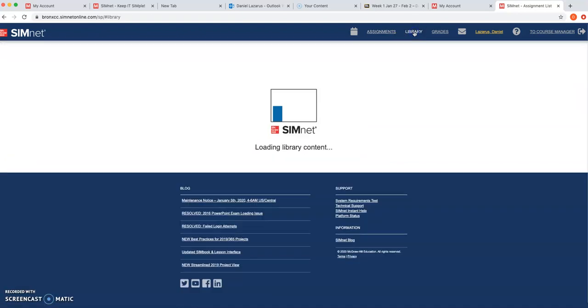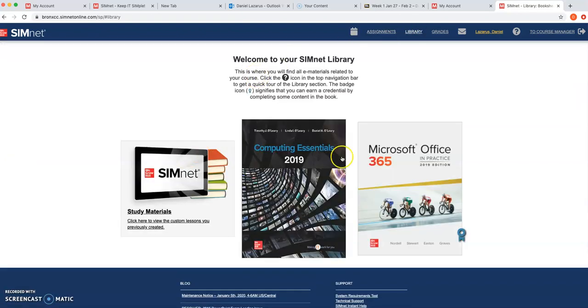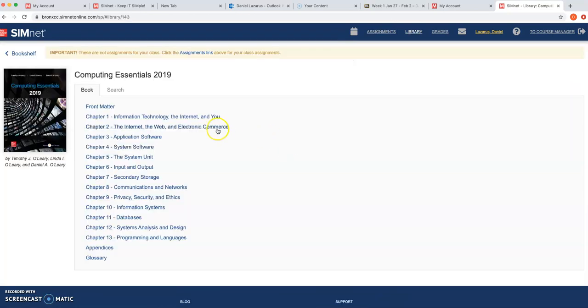When you click on the library, you get access to all your books here. This is the theory book on which you will be tested. You have to do your reading, and the final exam is going to be based on these 13 chapters. In class, you will have multiple choice questions, match the following, true or false, and essay questions.